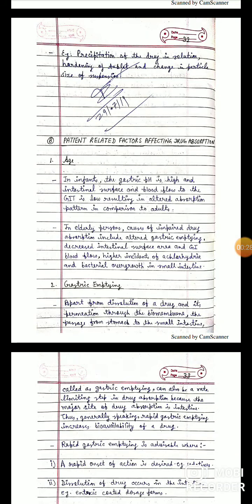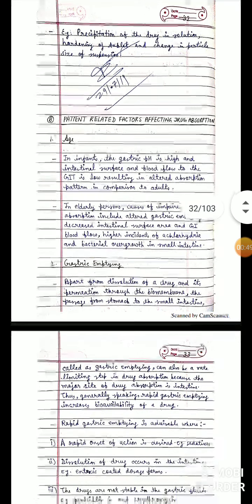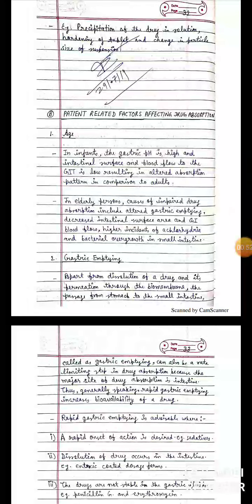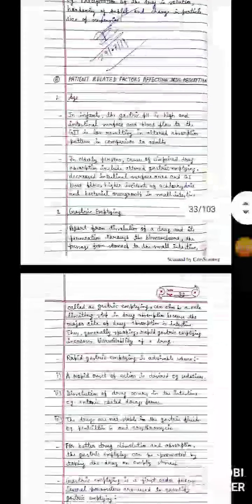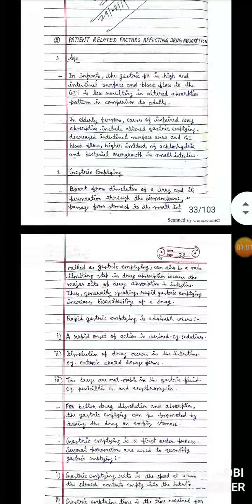Age matters, in that in infants the organs are not developed, and in the elderly patient there is an impairment of the organs that leads to altered drug absorption. So both infants and elderly persons have altered absorption, because the organs are not well developed in infants, and in elderly patients the organs are generally prone to decline. So next is the gastric emptying.